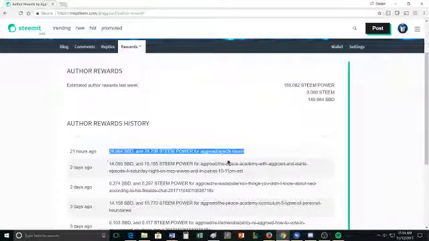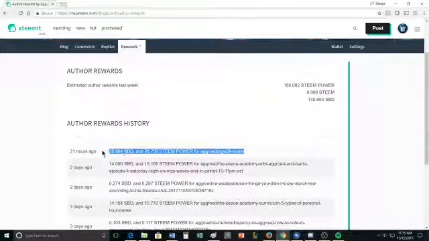I created a post celebrating the fact that 2,000 people voted for me as a witness, and I got paid 26 SBD, and these are pegged at just about $1 nearly all the time. And then I have 28.7 Steem Power. This value fluctuates. It's been as high recently as 1.70. It's hit recent lows of 75 cents. So it fluctuates up and down. We've been fairly consistent between like an 85 cent and $1.10 for the last couple of weeks. So that's where it's sitting now.